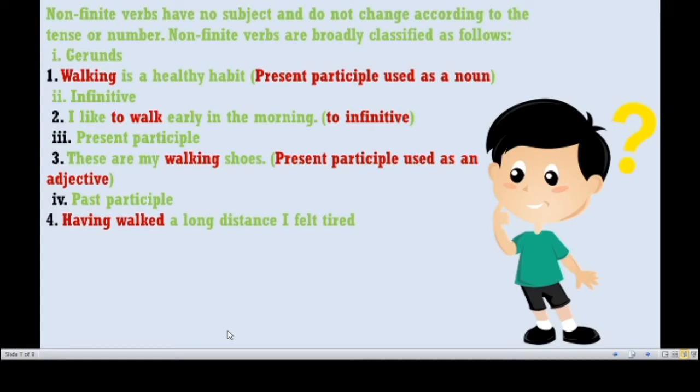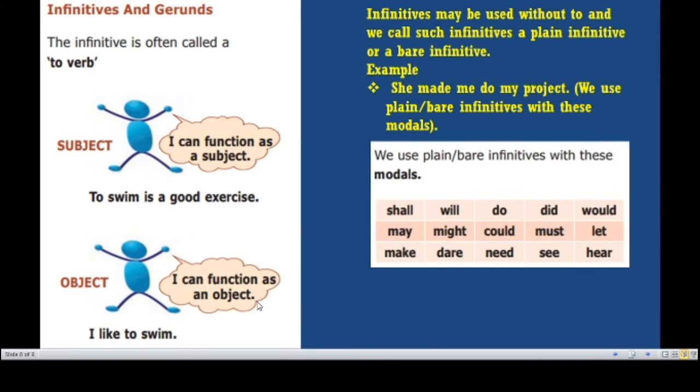The to infinitive comes under the non-finite verb category. Present participles also. So what is a present participle? If you just add ing to the verb, it is called a present participle. Past participle. What is a past participle? Having plus past participle, or past participle. For example, if you take the verb go, then the past participle of the verb go is gone. Okay, in this way, gerunds, infinitives, present participles, and past participles all come under the non-finite verb categories.